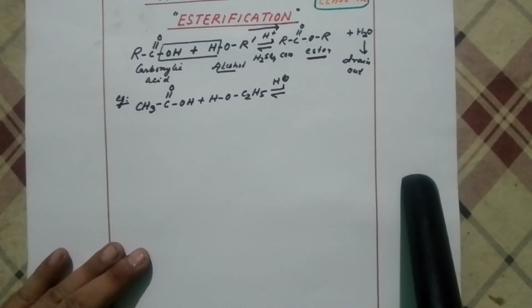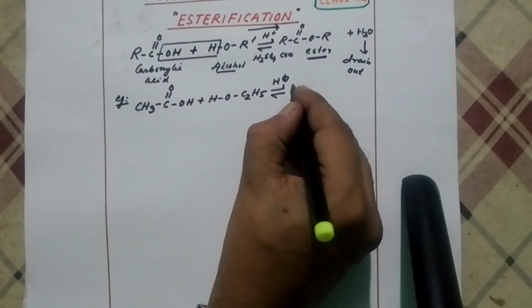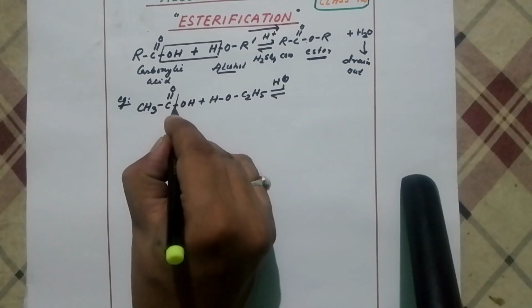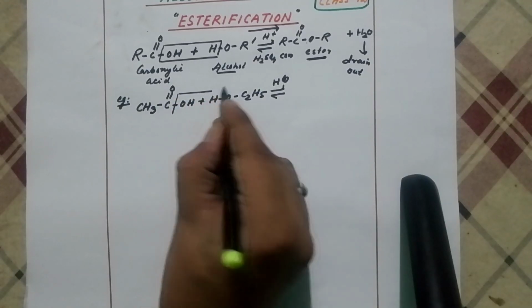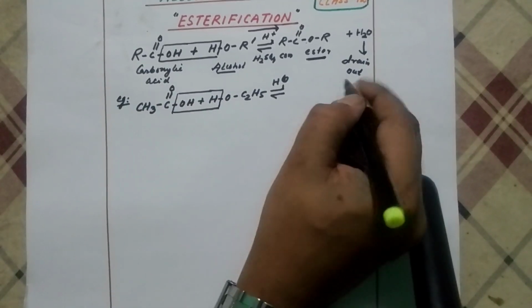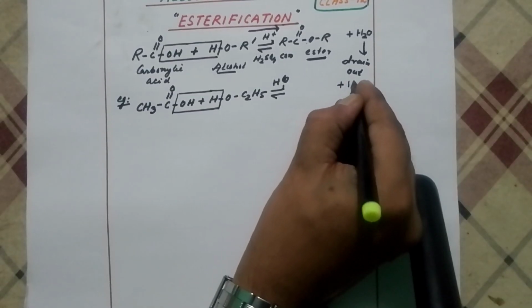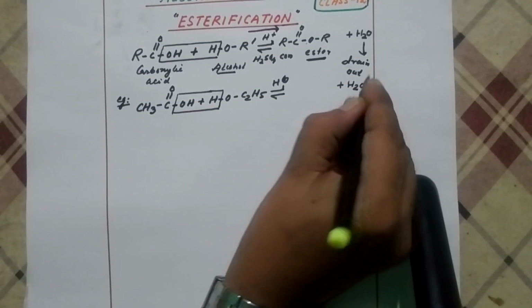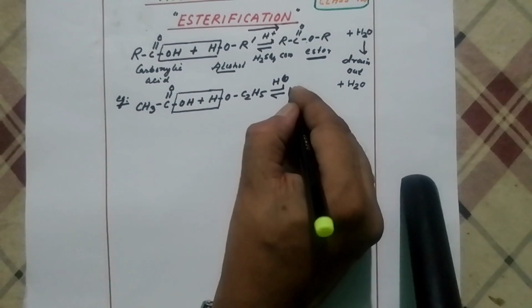So what does it give? See here also same thing. The cleavage of OH is gone, and this will come out. So first of all you write the product of water here. Then you join this simple way.